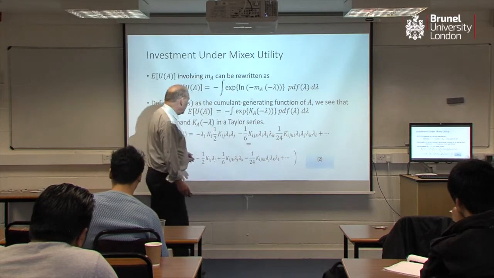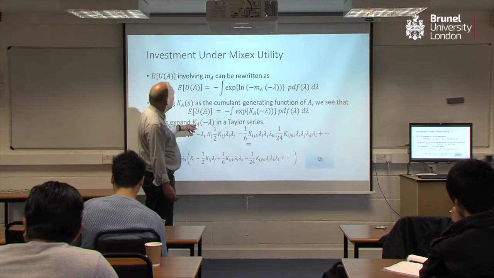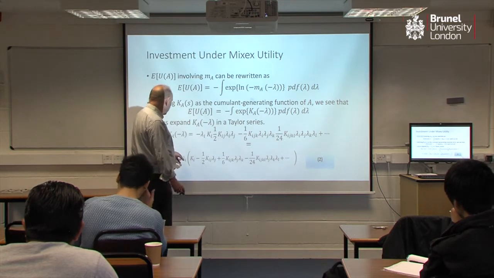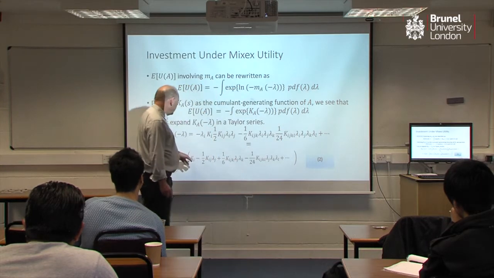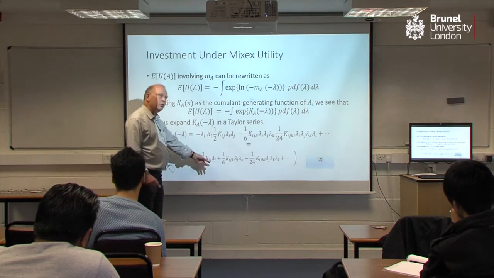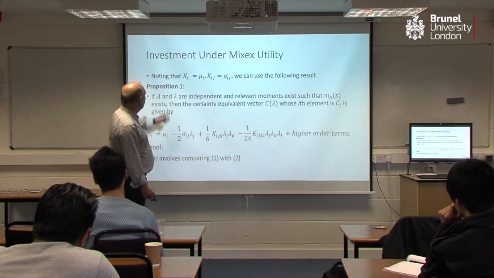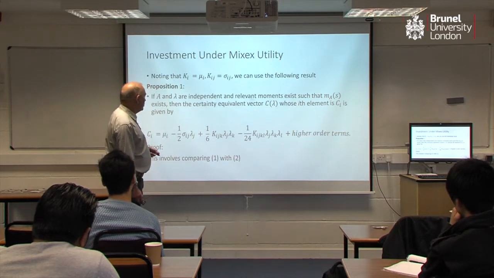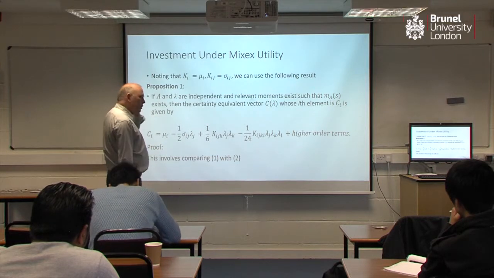But what we have here are basically functions in terms of the cumulants of my attributes and the various risk aversions. So because I can write it like this, I now have a formula for the certainty equivalence, and it's in this context of this utility function, the certainty equivalence is a function of the cumulants and the lambdas in a rather splendid way, and that is it there. So we notice that the first one are the means, the second one are the covariance matrix, and we end up with this result, as I say, that the certainty equivalence can be written in this general form.